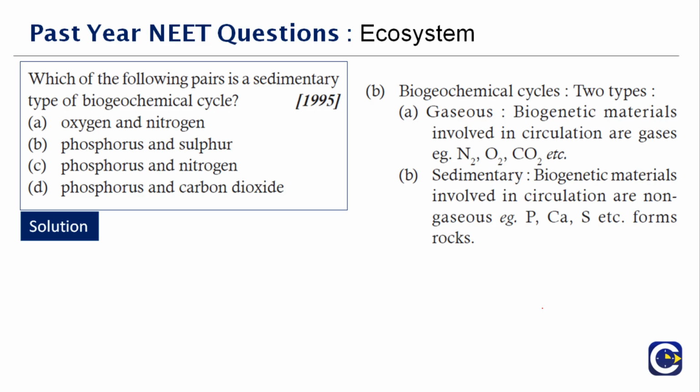In the gaseous cycle, the biogenic materials involved in the circulation are nitrogen, oxygen, and carbon, and sometimes you also have other gases. When you talk about the sedimentary cycle, the biogenic materials involved in the circulation of the non-gaseous part will include elements like phosphorus, calcium, sulfur, etc. So the sedimentary type of biogeochemical cycle is phosphorus and sulfur. Oxygen, nitrogen, all that will come in the gaseous form. Therefore, the right answer to this question is option B.